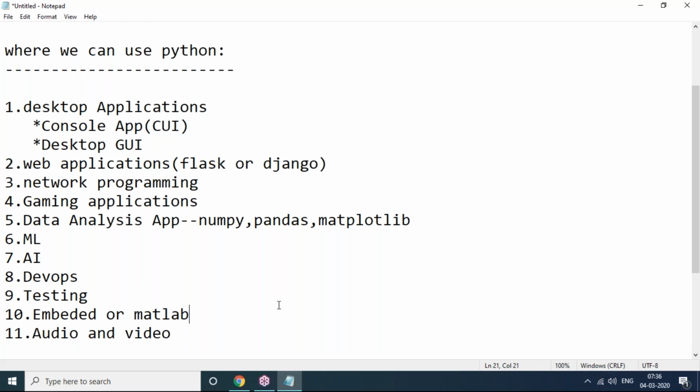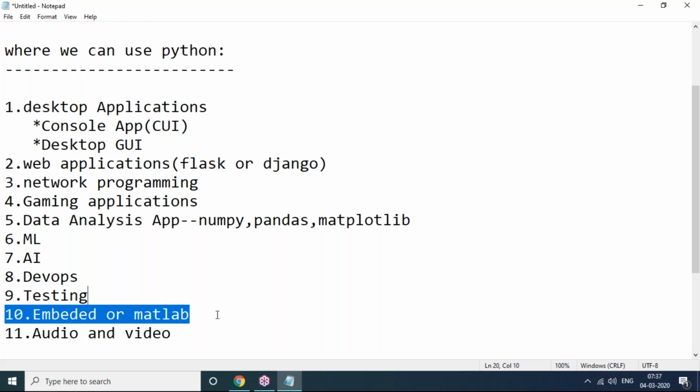The reason behind it is that most people believe Python has a very simple syntax, and that's why people are learning it. It doesn't mean that, it's not the meaning at all. The actual reason why Python is trending right now is this: why are other languages not useful for other applications, like if I want to develop machine learning applications, AI applications, data analysis applications, and embedded and MATLAB? Even for embedded MATLAB, people previously used programming languages like C or C++, but nowadays people are using Python instead of C, C++. So Python has completely replaced C, C++.